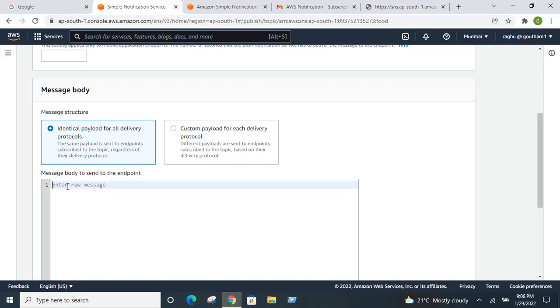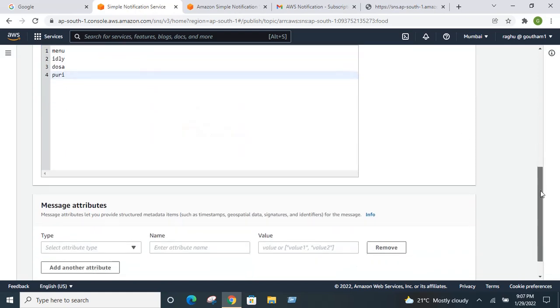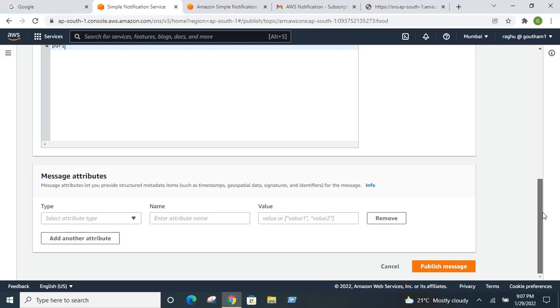So here I am saying today's breakfast menu is idli, dosa, puri. So this is the message I want to send. This is the message I want to publish to the topic.